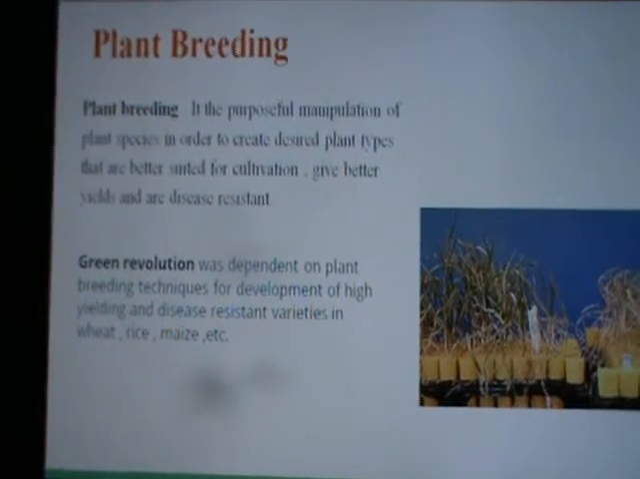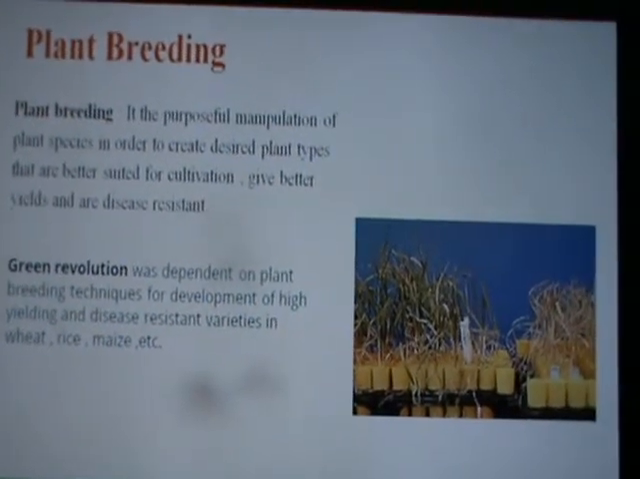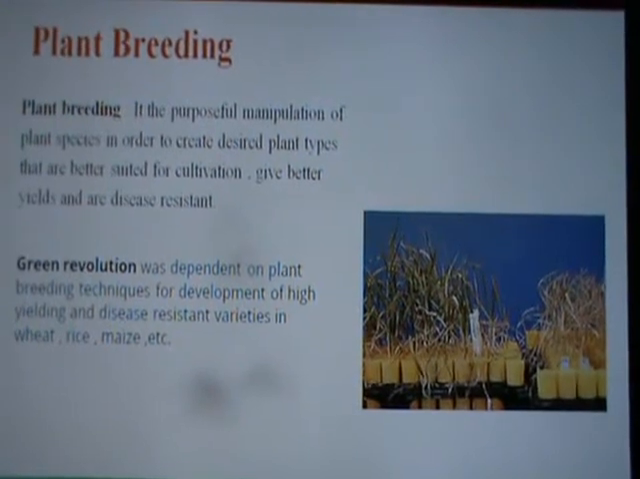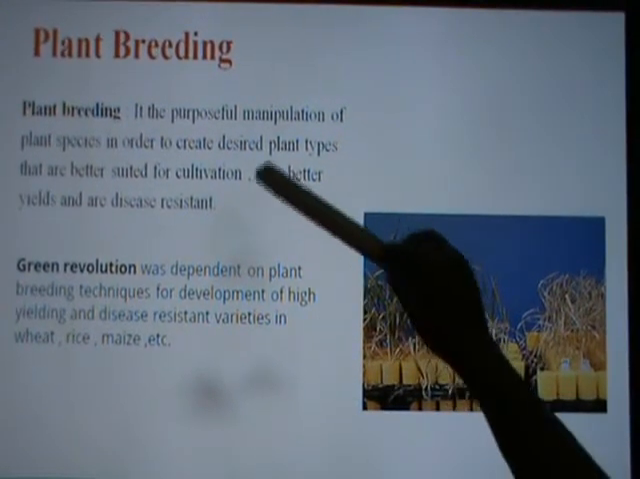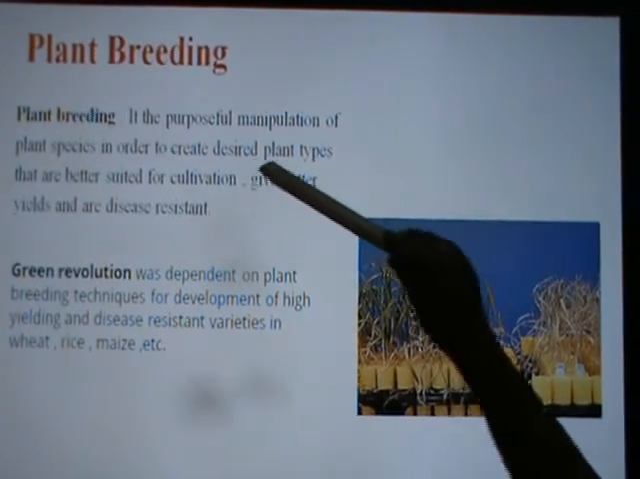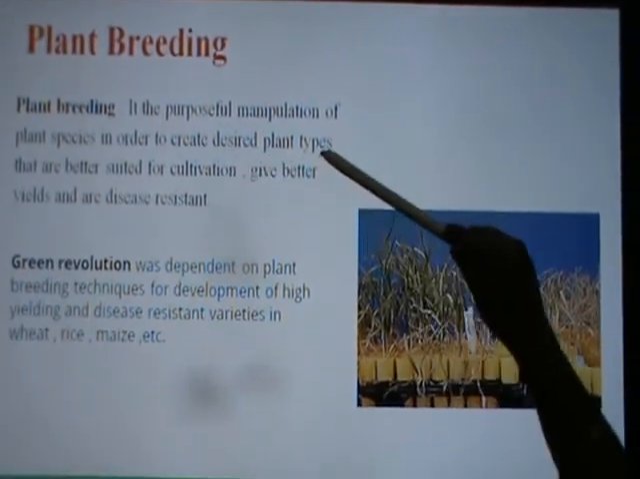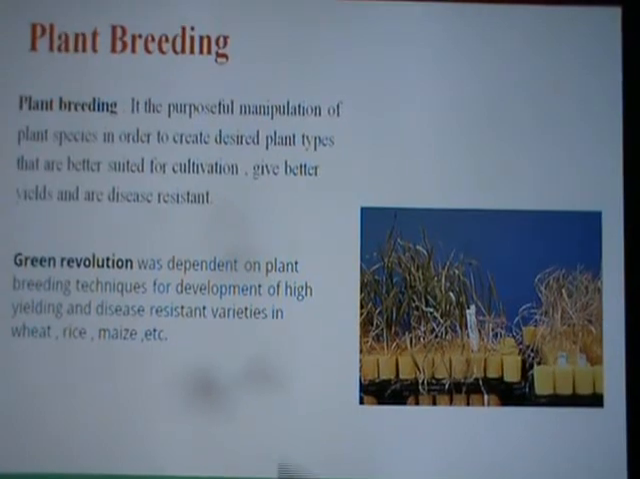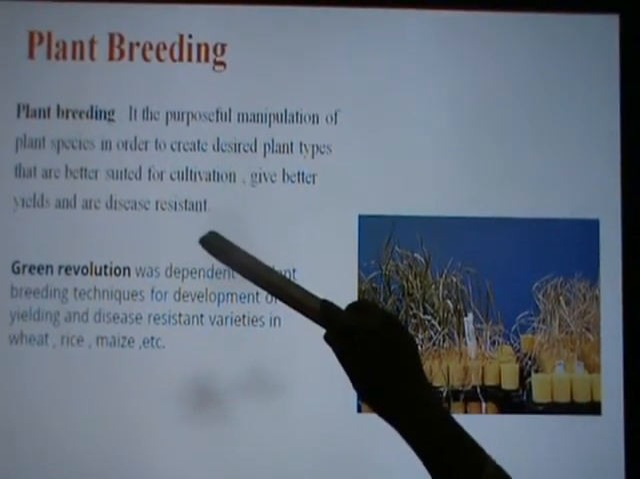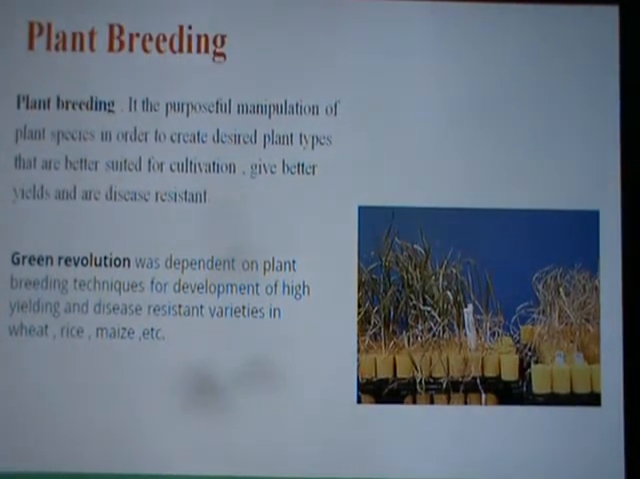Manipulation can be done by mutation breeding or by tissue culture or by somatic cell hybridization. So the purposeful manipulation of plant species in order to create desired plant types that are better suited for cultivation, give better yields and are disease resistant, that is the main purpose of plant breeding.